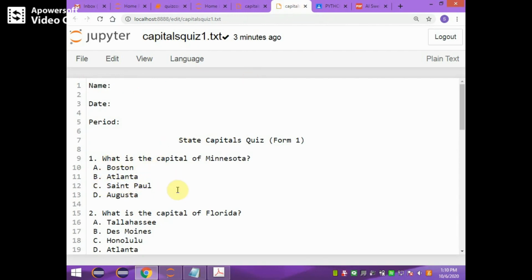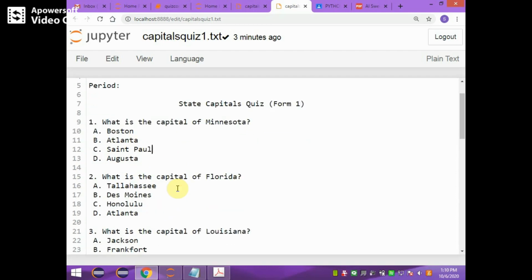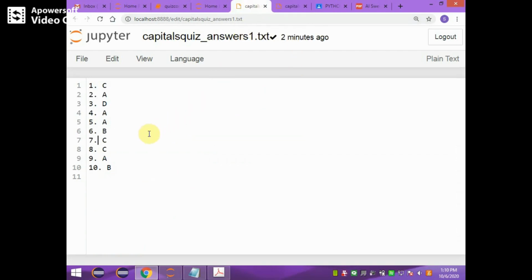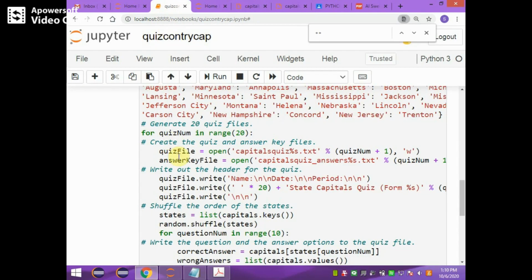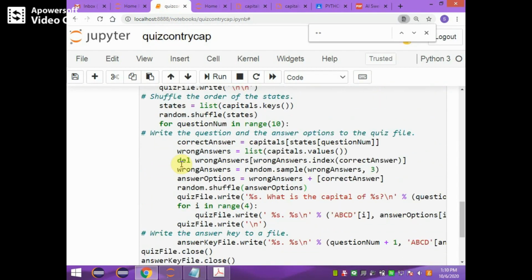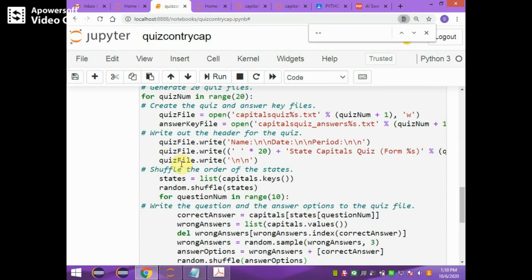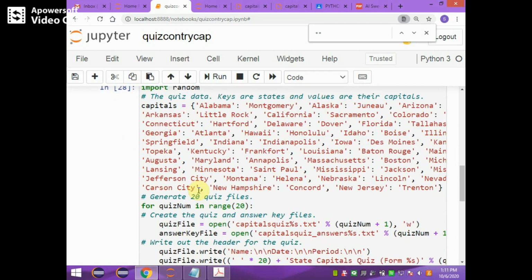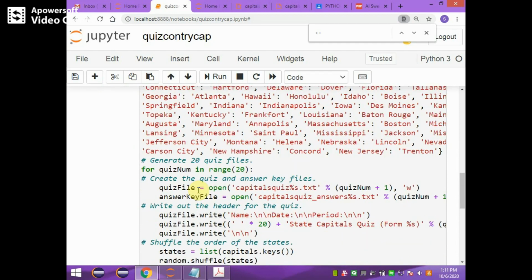You can see the output in different files. A very nice project which is written with a very minimum number of lines, only very few lines of code, which generated a good quiz project. This is a very nice small mini project with very little code.